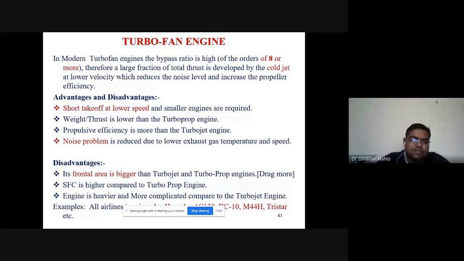What are the disadvantages? Frontal area is bigger than the turbojet and turboprop, so drag will be more. SFC is high compared to the turboprop engine. The engine is heavier and more complicated compared to the turbojet engine. These are some examples of engines that use the turbofan configuration.